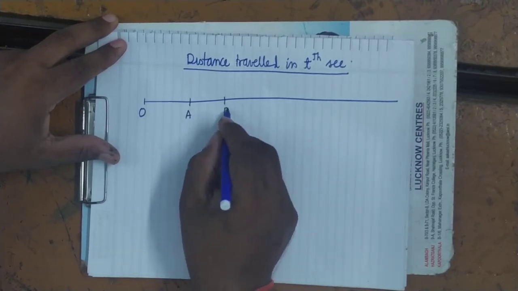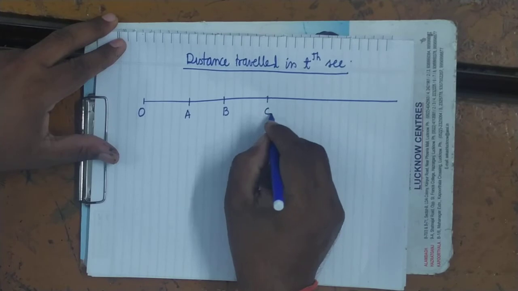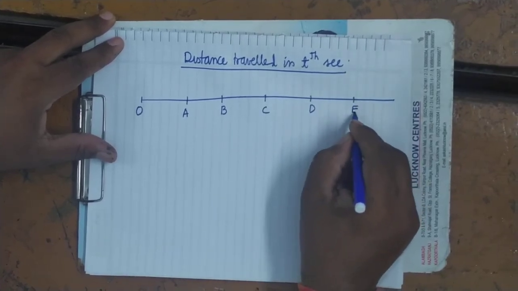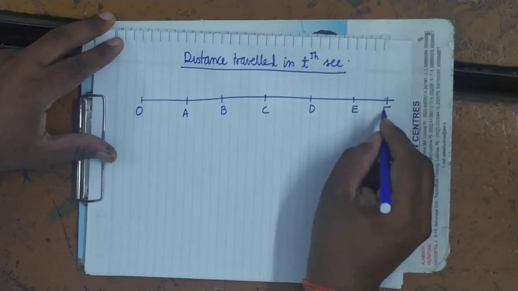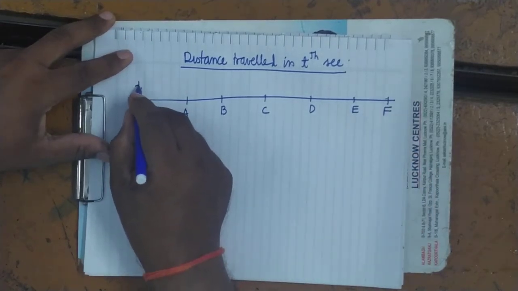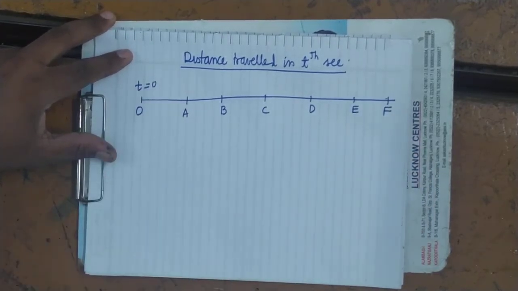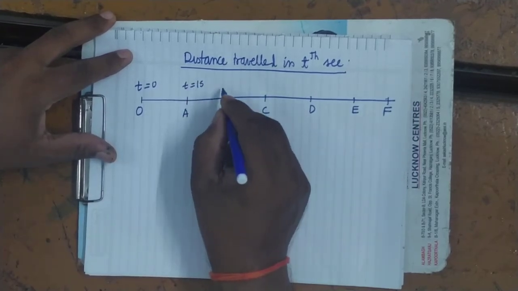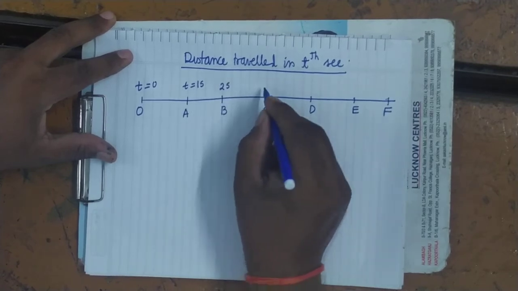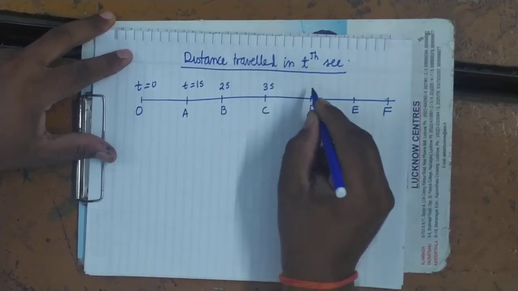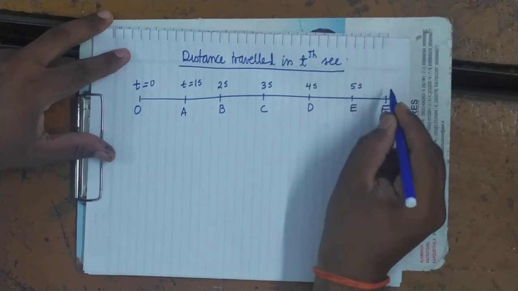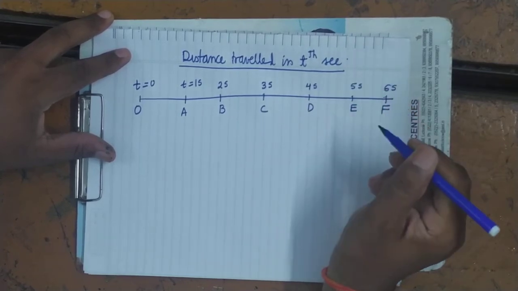positions A, B, C. Here this diagram is arbitrary. At time t equals to 0 it is here, at time t equals to 1 second it is here, at time t equals to 2 second here, at 3 second it is here, at 4 second it is here, at 5 second it is here, and at 6 second it is here.